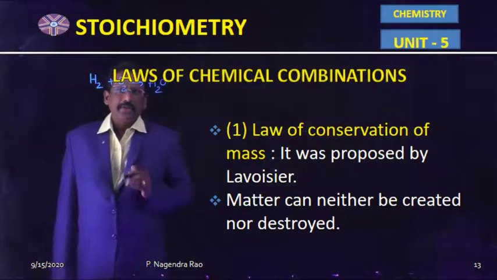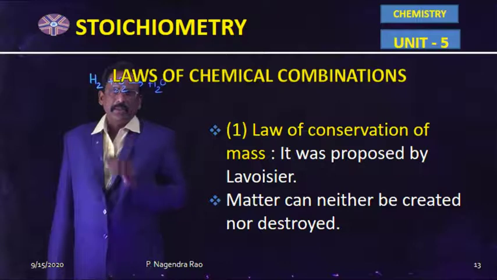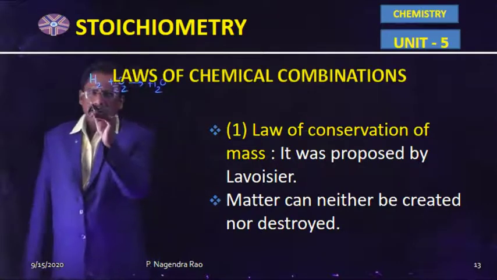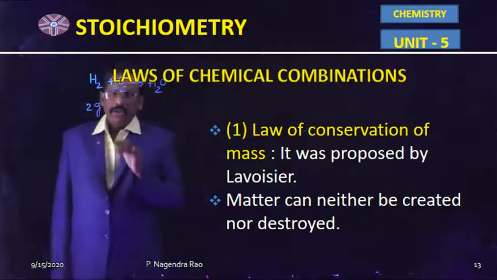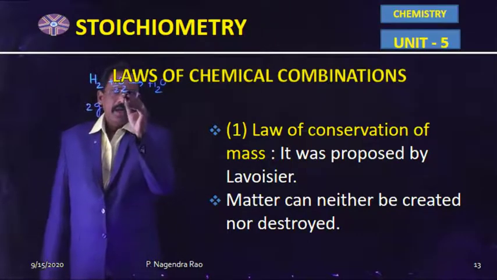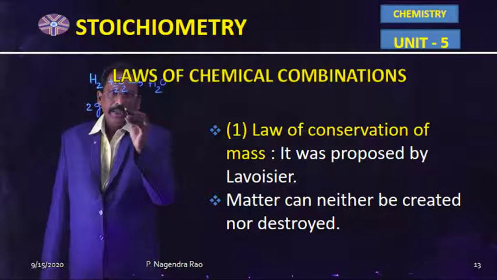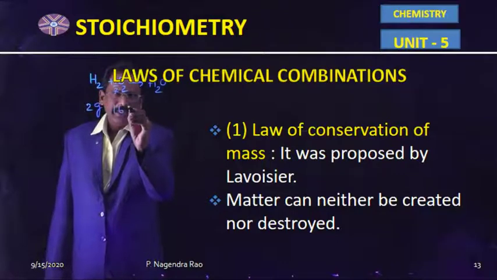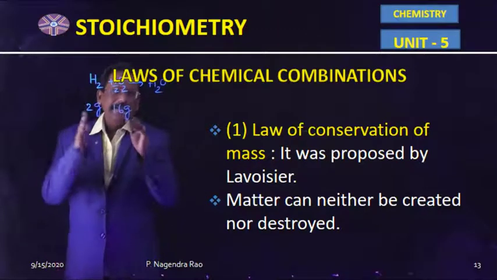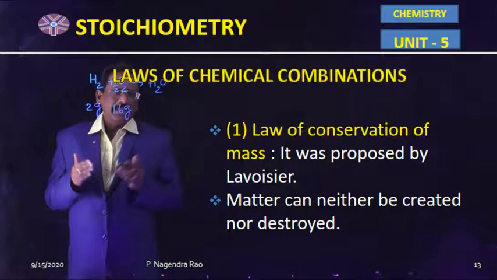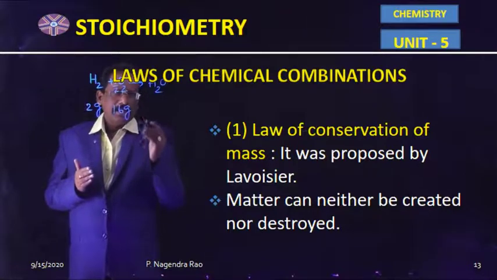So, in this reaction, total mass in the reactant side is equal to 2 grams. Hydrogen total weight is 2 grams. Half mole of O2 indicates 16 grams. So, in the reactant side, total mass is equal to 18 grams. In the product side, in water, the hydrogen weight is 2 grams.